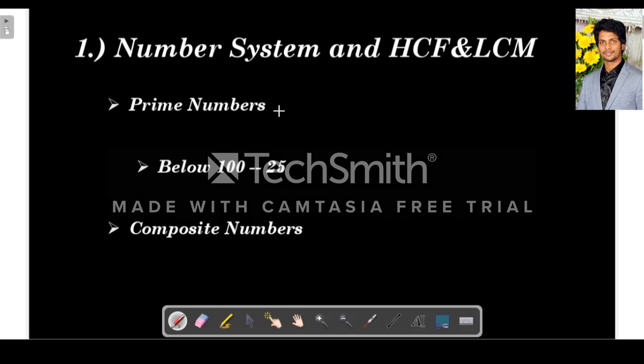So what are the prime numbers? Prime numbers are such numbers which have only one and itself as factors. For example, if you take 2, 3, 5, etc., for these numbers there will be only two factors, which is 1 and the number itself, 2 or 3 or 5, whatever the number is. So below 100, like 1 to 100, there will be 25 prime numbers. This thing you better remember.